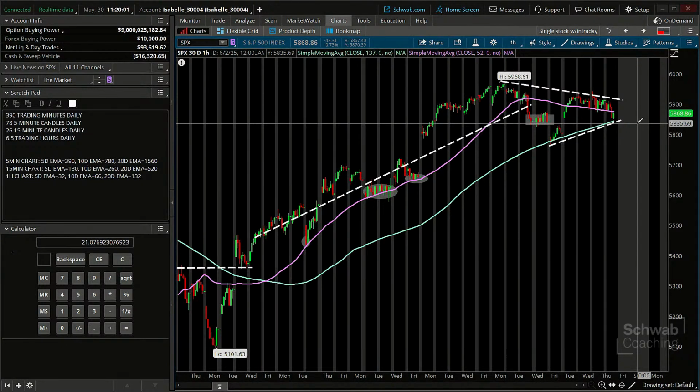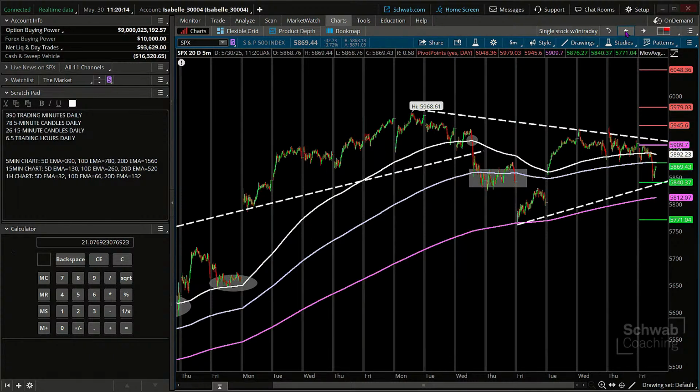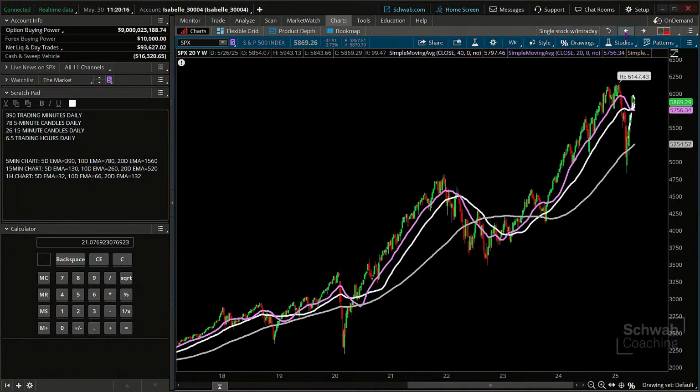Yes, I would be happy to share this. In fact, I'm not only going to place this grid, I will share my grid with you all. This is my single stock with intraday because I've got a 1 hour chart, 5-minute chart, daily chart, and then a weekly.